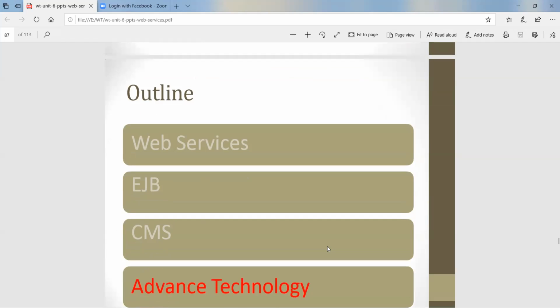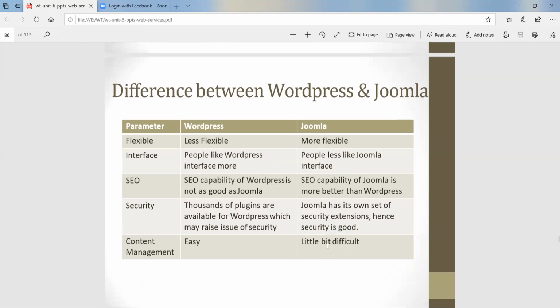So this is all about today's topic of web services, that is CMS, content management system, in which we learned first what CMS means, components of CMS, then examples of CMS.